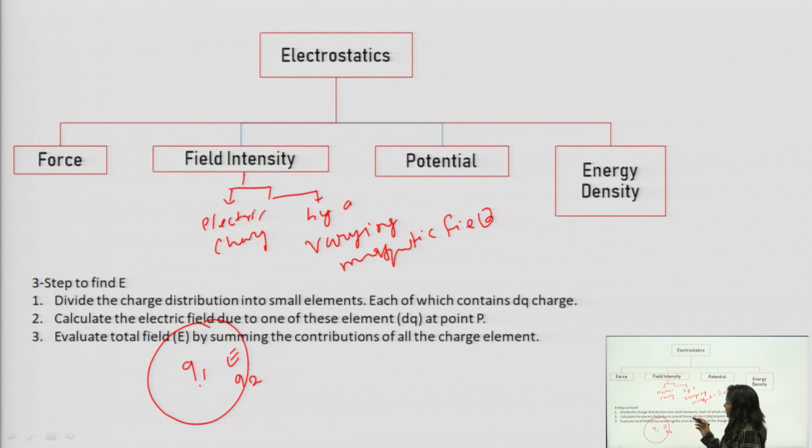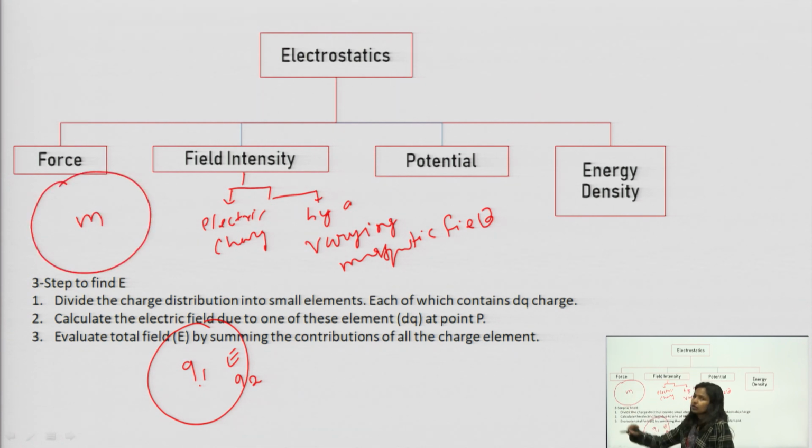You know that there is an analogy between electrostatics and mechanics: whenever there is a body in the surrounding, you will experience gravity, which leads to gravitational force. Similarly, if a charge is placed at any place, we will feel an electric field, and if any other charge comes into that region, then that charge will experience a force.